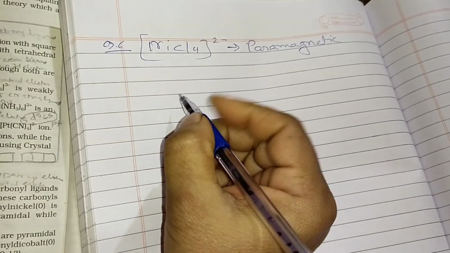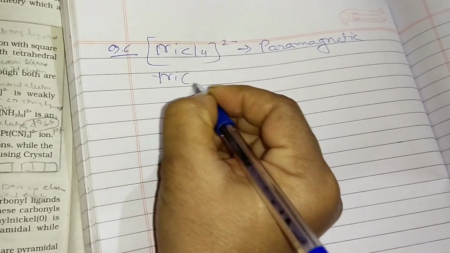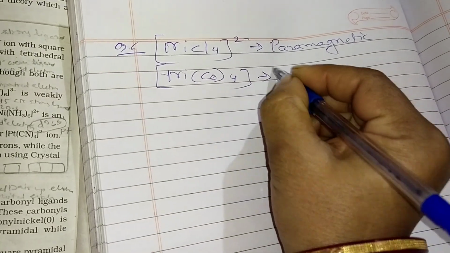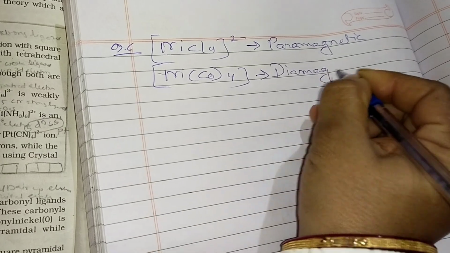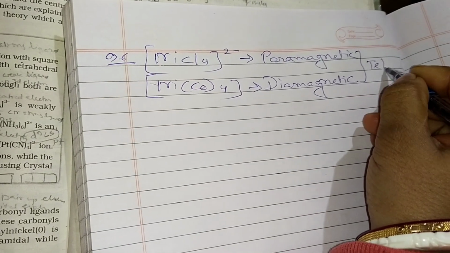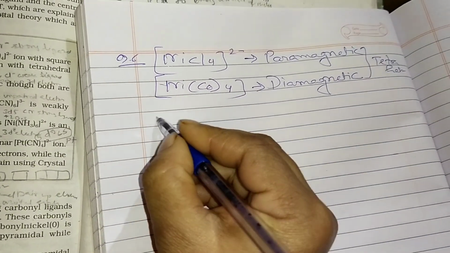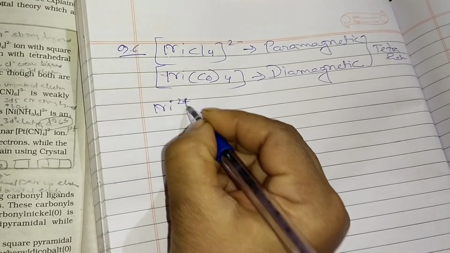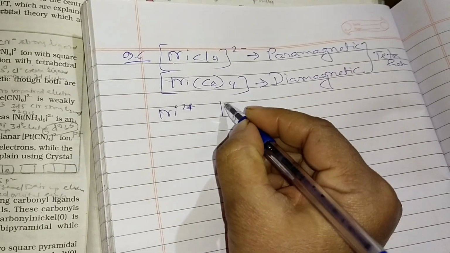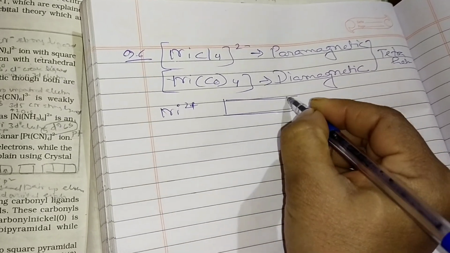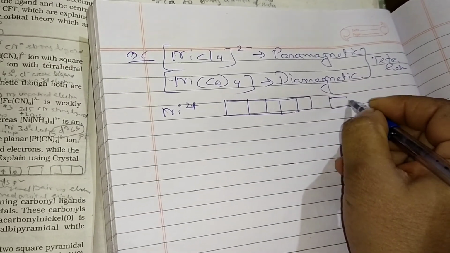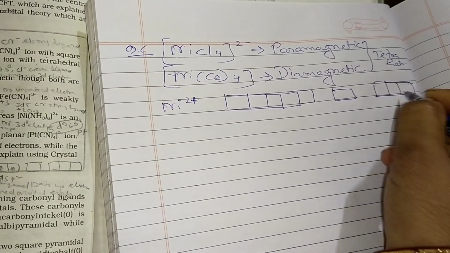And whereas Ni(CO)4 is diamagnetic. Diamagnetic. And here one more point, both are tetrahedral. So already we have shown that one. Nickel 2 plus in case of which one? Nickel tetrachloride. So here we can see 1, 2, 3, 4, 5. Here 4s and 4p. Already I have shown that one.